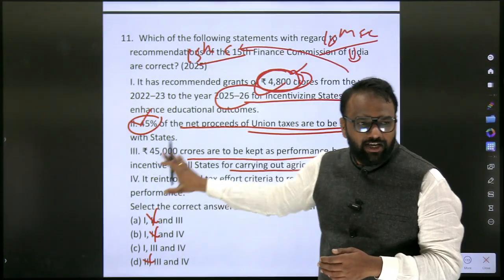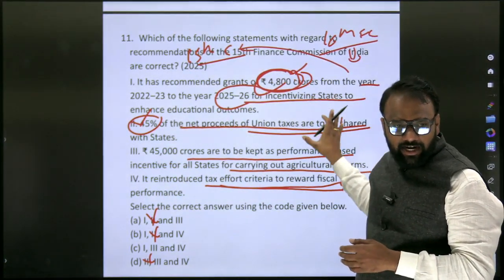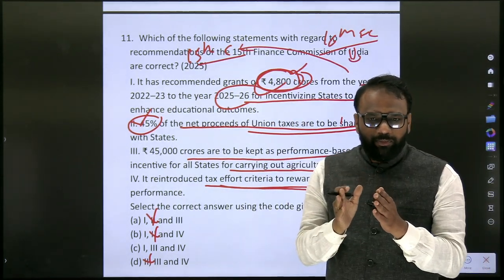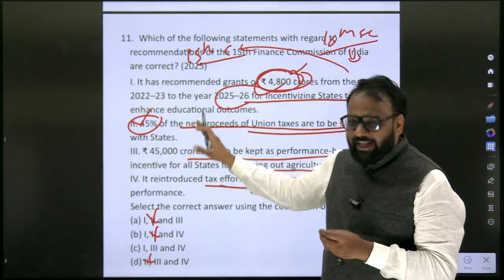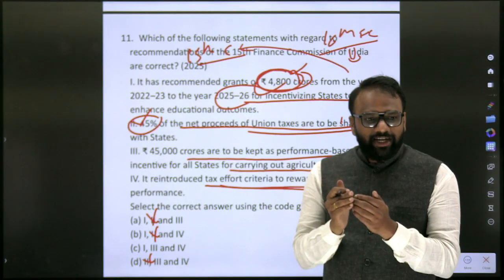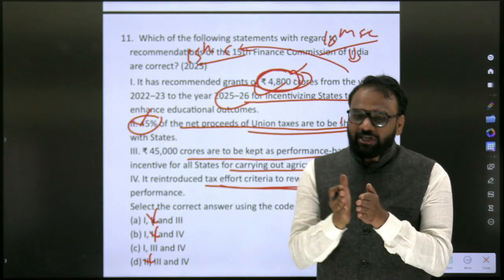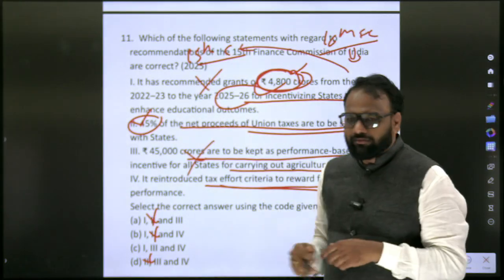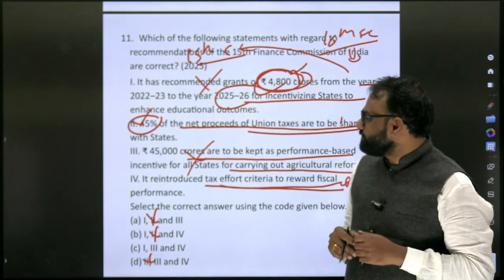Next, criteria. These were the criteria. Are there any other extra criteria added? Any criteria which has been dropped? So these things we'll prepare. Again, the same Finance Commission previous year, whatever the notes we have, that itself we'll update, from 15th Finance Commission to 16th Finance Commission. We are not interested in these values.